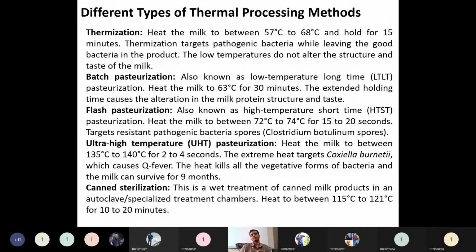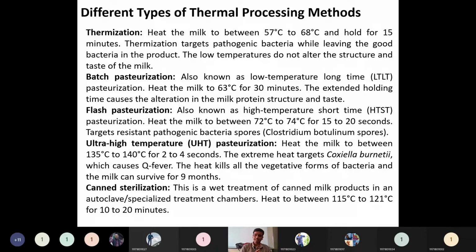So the thermization process is a very mild temperature process, so it only selectively targets the pathogenic bacteria. Rather, it leaves the good bacteria in the product. The low temperature does not alter the structure and taste of the milk, and does not alter the protein structure either. It only targets the pathogenic bacteria.